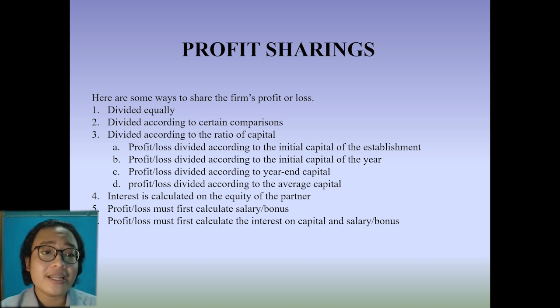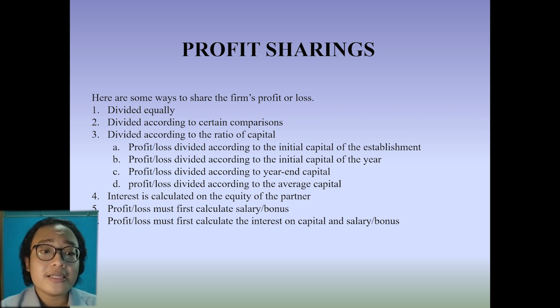In profit sharings, there are some ways to share the firm's profit or loss. First, divide it equally. Second, divide it according to certain comparisons. Third, divide it according to the ratio of capital. In dividing according to the ratio of capital, there are 4 points. A. Profit or loss divided according to the initial capital of the establishment. B. Profit or loss divided according to the initial capital of the year. C. Profit or loss divided according to year-end capital. And D. Profit or loss divided according to the average capital.